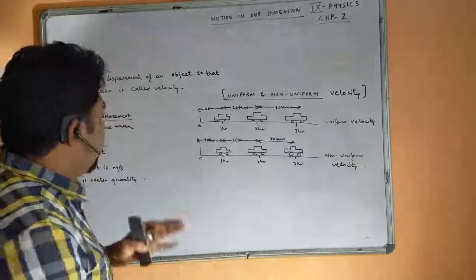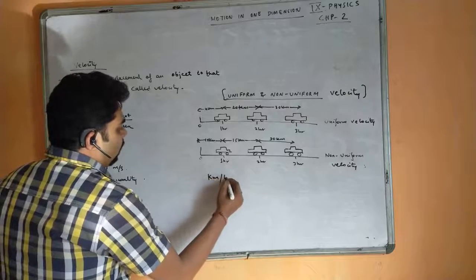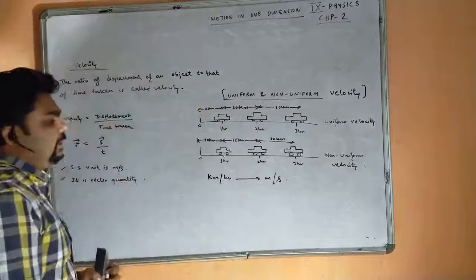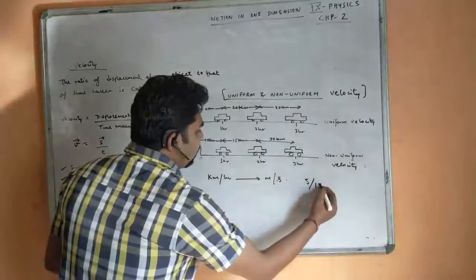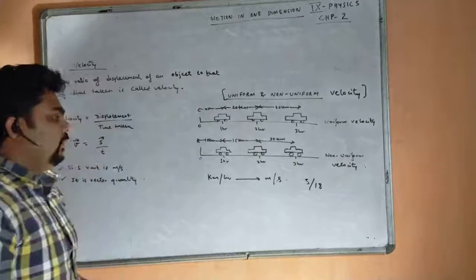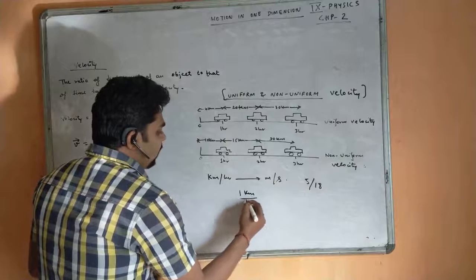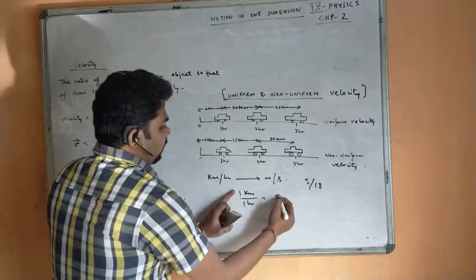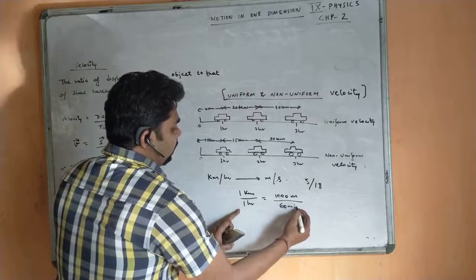Also, while converting from kilometer per hour to meter per second, we need to multiply by 5 by 18. Okay, this one we have already seen in our junior classes. Like if I say 1 kilometer by 1 hour, we have to convert to meter per second. 1 kilometer means 1000 meter, 1 hour means 60 minutes.